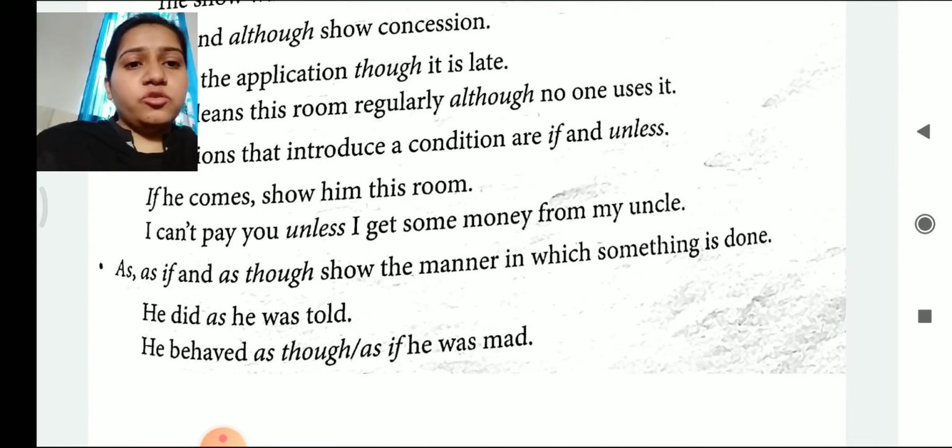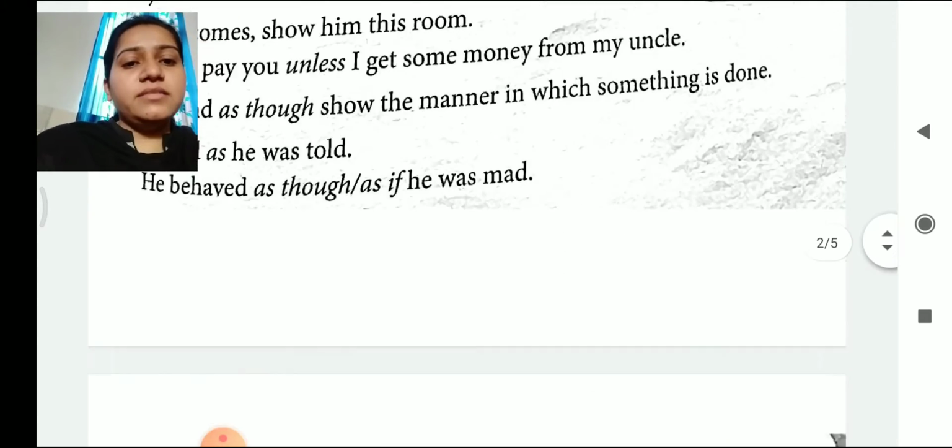As if and as though show the manner in which something is done. When a particular kind of work is done in a particular manner, we will always use as if and as though in order to complete or link the sentence. He did as he was told. He behaved as if he was mad. So here, the kind of manner, the kind of behavior in which a particular person completes something, we will use as if and as though.